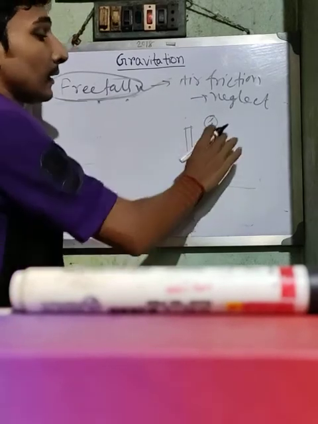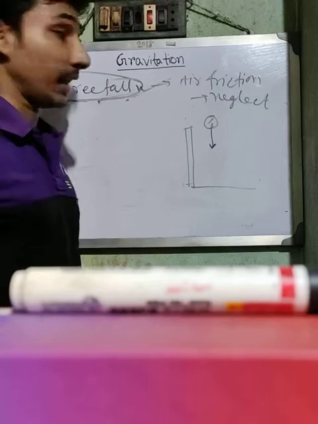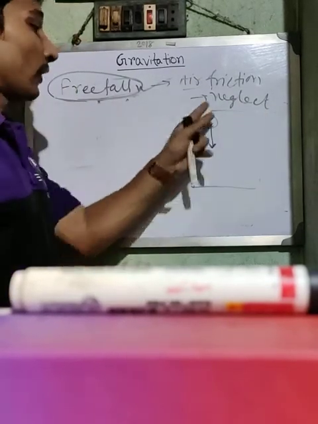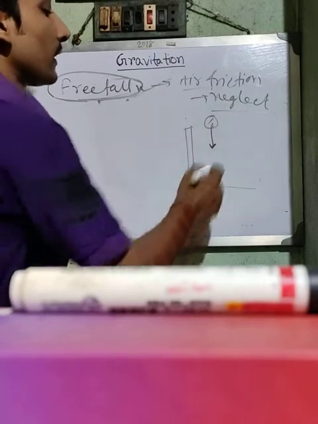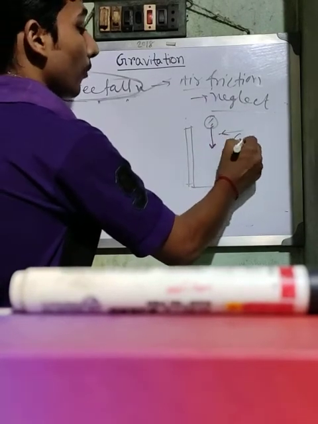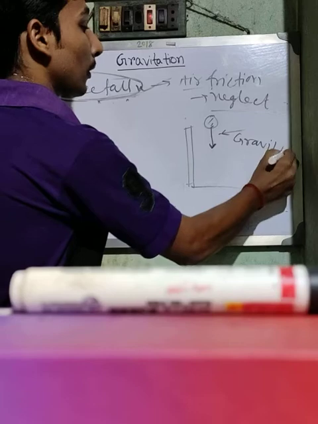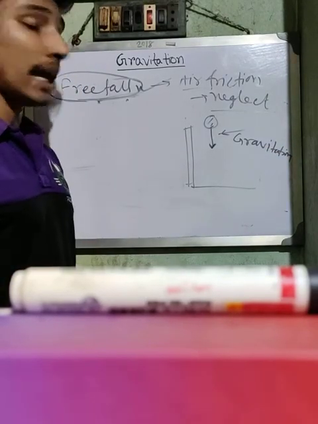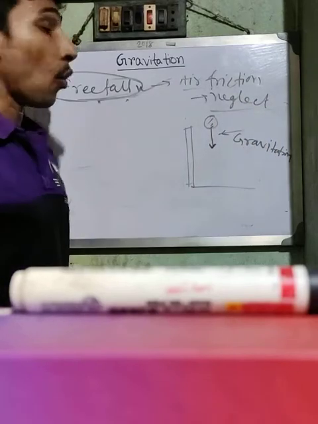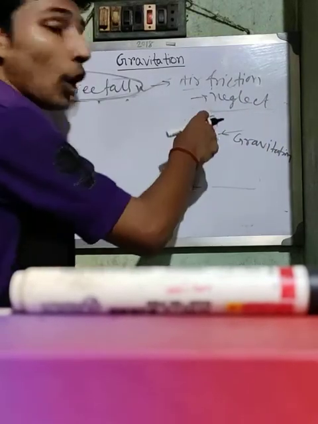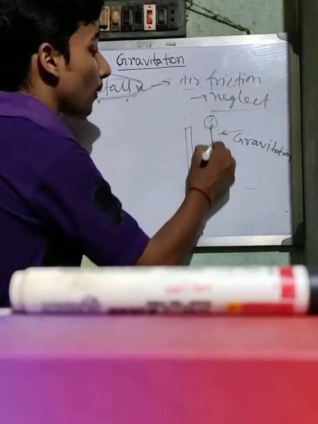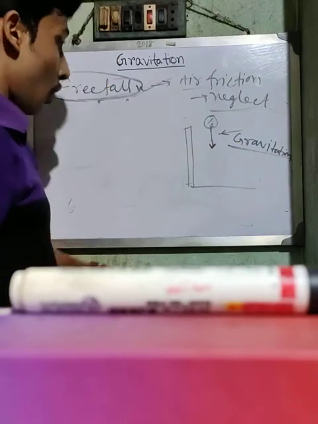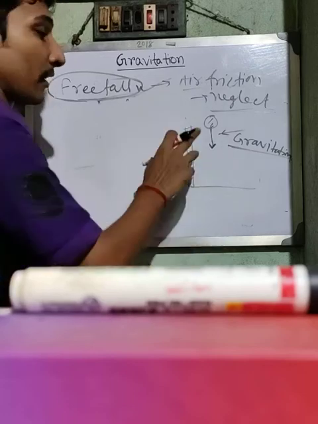Then there is no air friction. So what is the only force on that ball? The only force acting is the force of gravitation. Clear? Air friction is neglected. So the force on that ball is only the force of gravitation, or gravitational force.